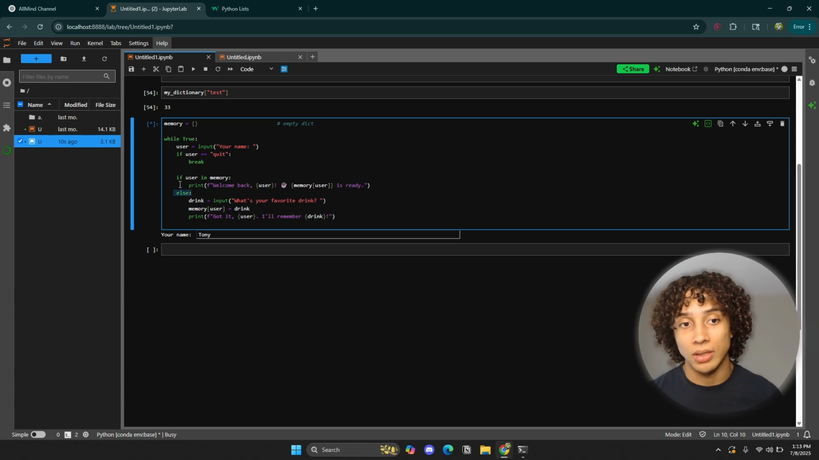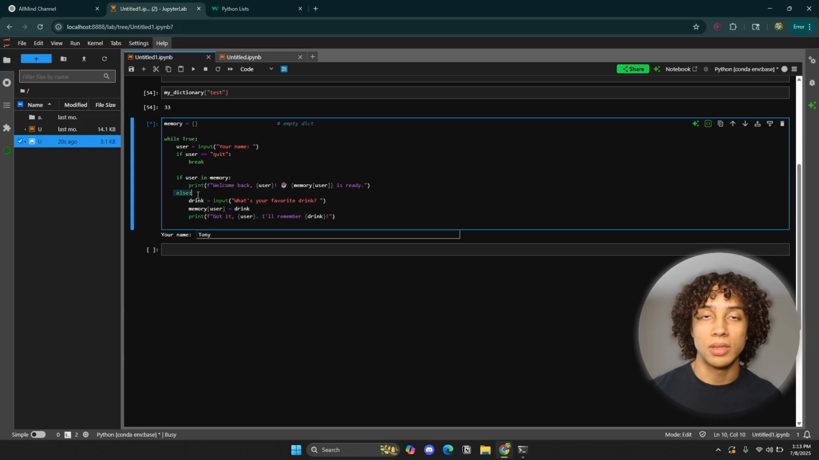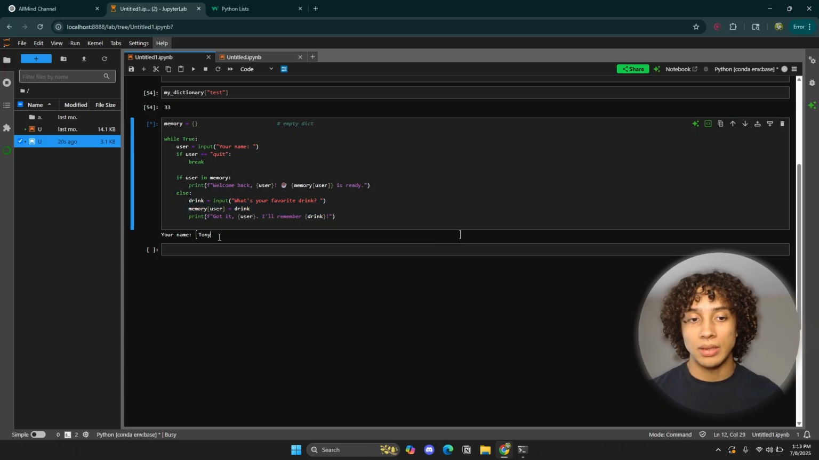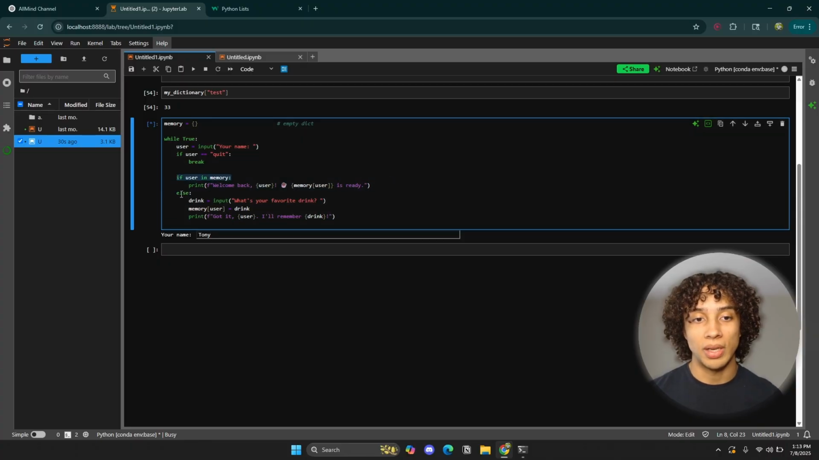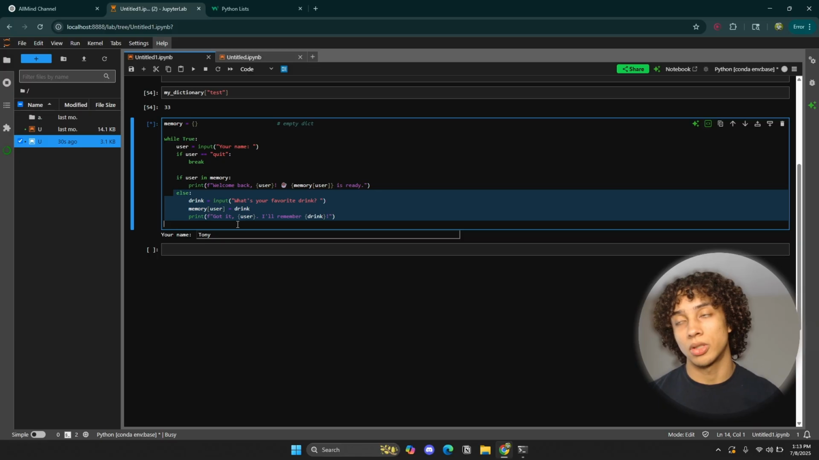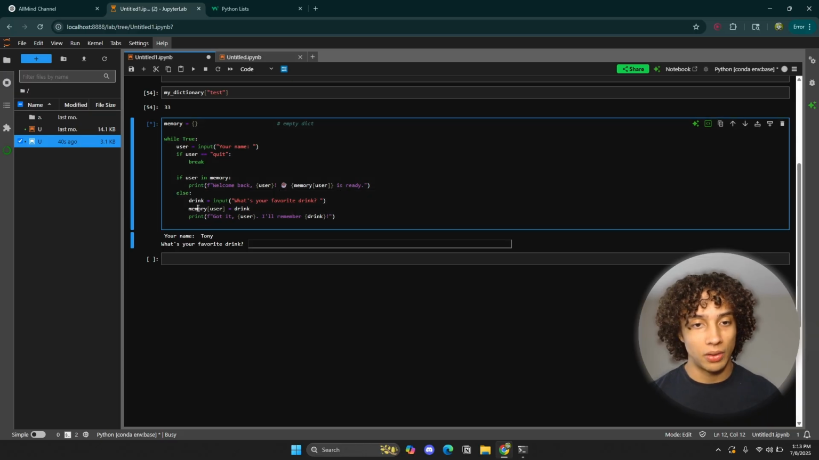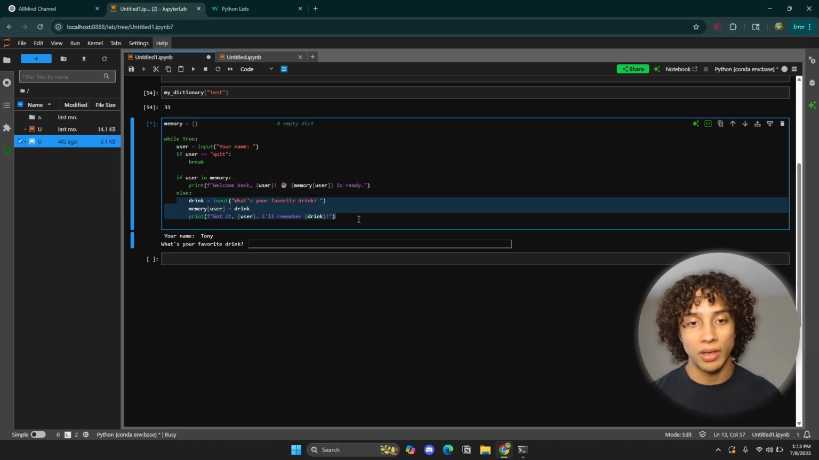That's why it says else. So if this is true, then execute this. Otherwise, or else, check out our previous videos on if else, execute these lines of code. So in our case, since this is the first time we're typing in our name Tony, it's going to ignore this line and execute this line right here, this scope. Let's just type Tony, press enter, and look at that. It's going to execute this block right here.